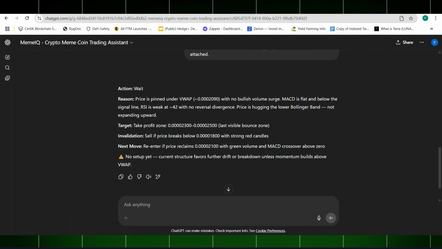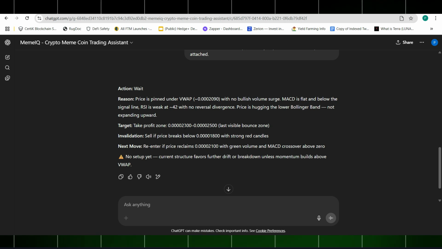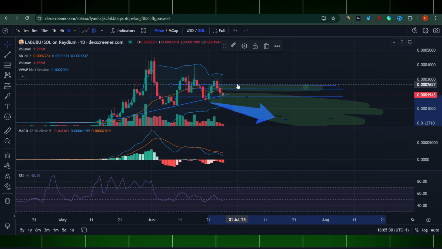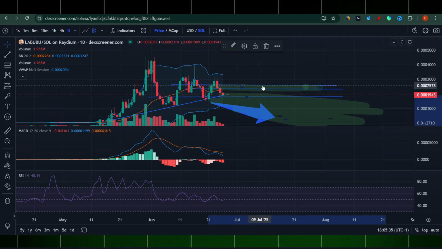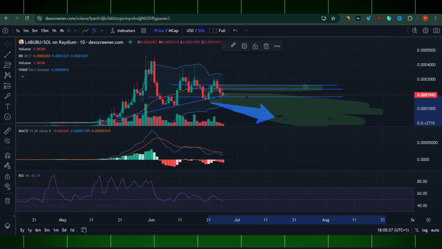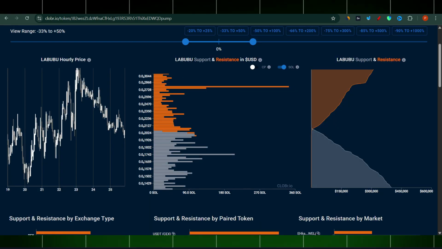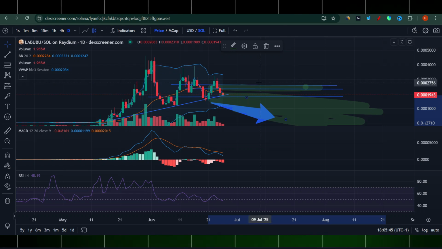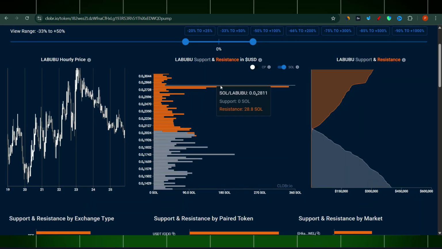And what our AI assistant told us, right? So take profit zone between 0.0023 and 0.00025, right? That's really, really cool. And why is that cool? Because it gave us a notification that we should start taking some profits here. And according to CLOBr, this point here, 0.00027, is a very strong resistance. There you go.